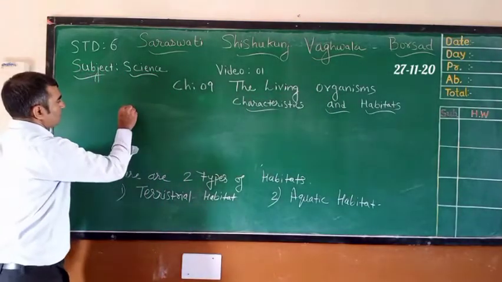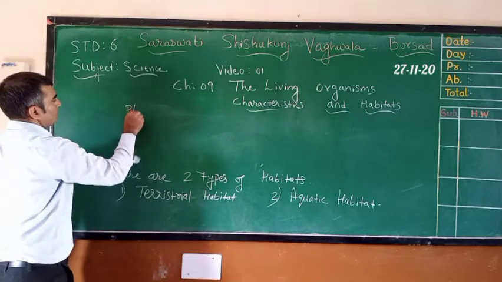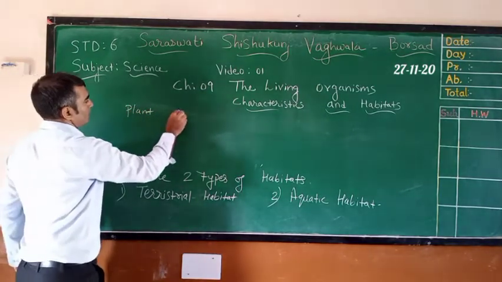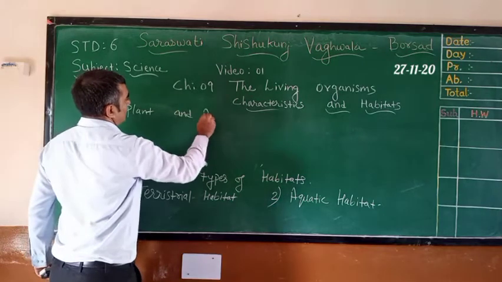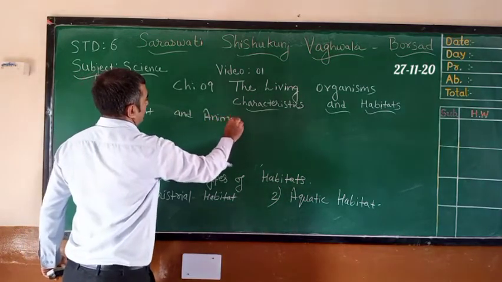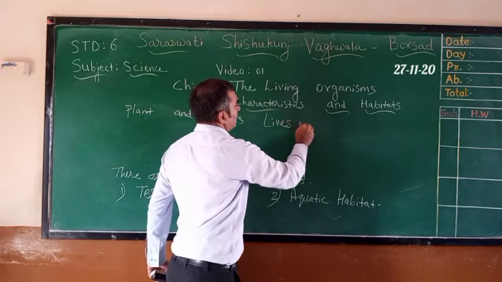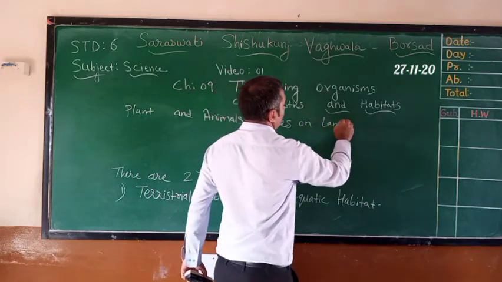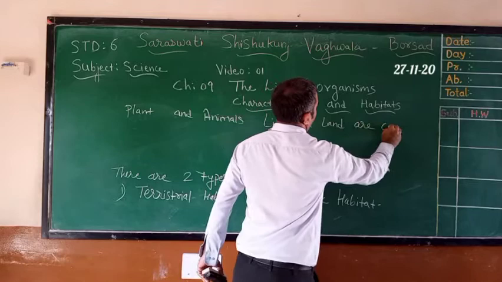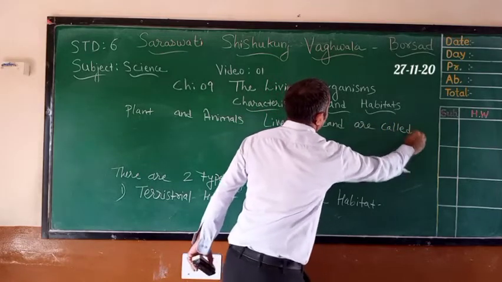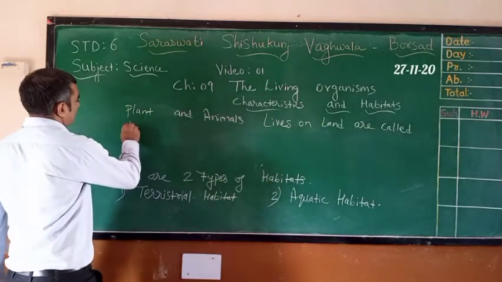Plants and animals that live on land are called terrestrial habitat.